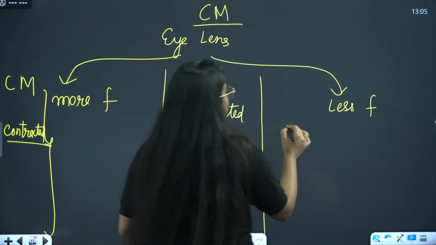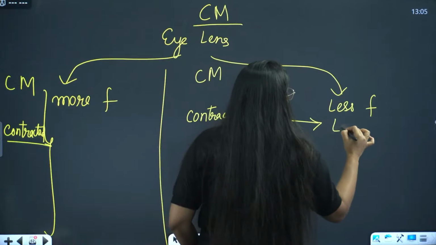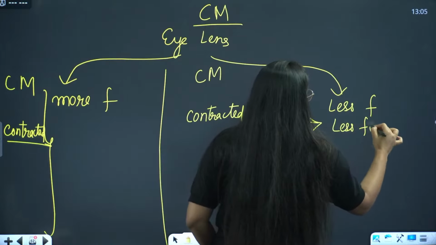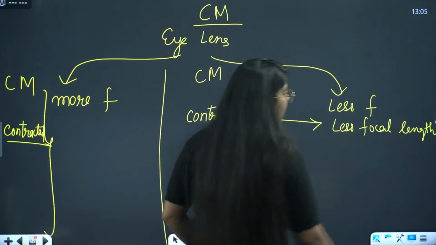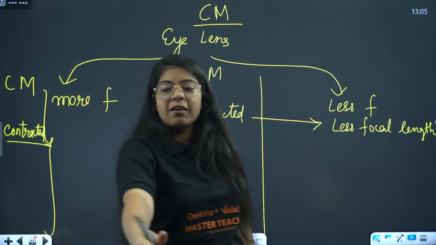So, if the muscles are contracted, they will have less focal length. And if they have less focal length, will we be able to see nearby objects clearly or far away objects clearly?